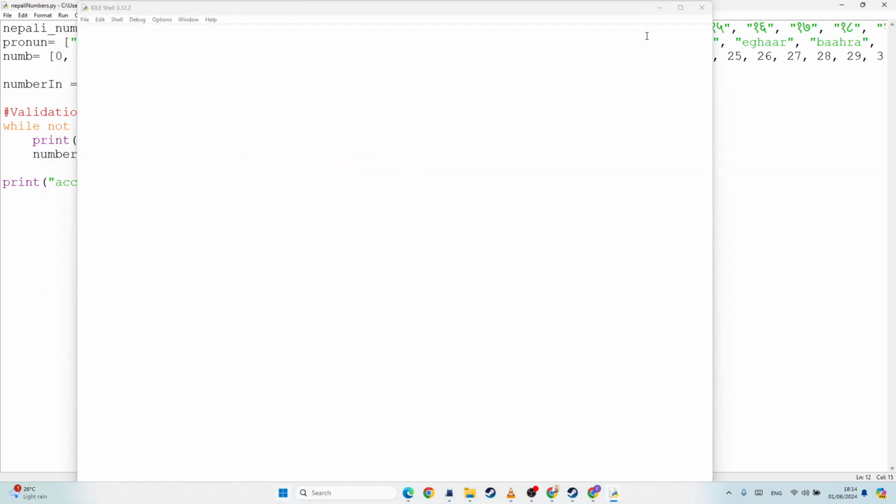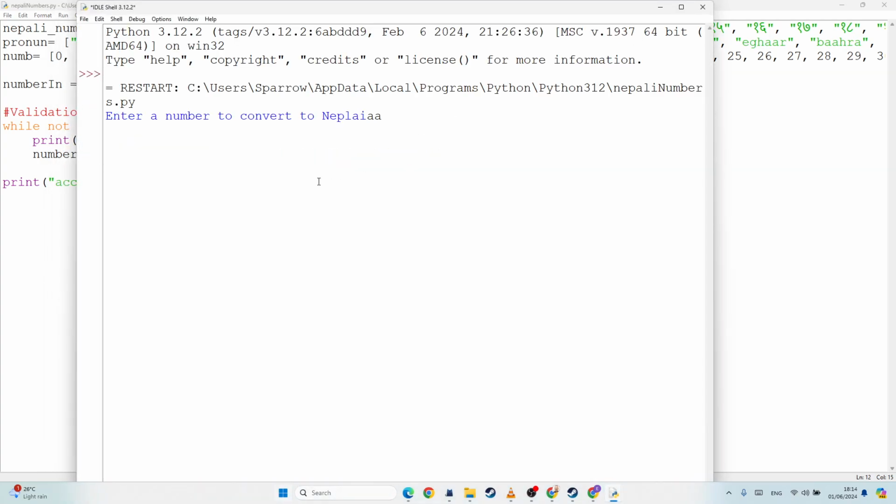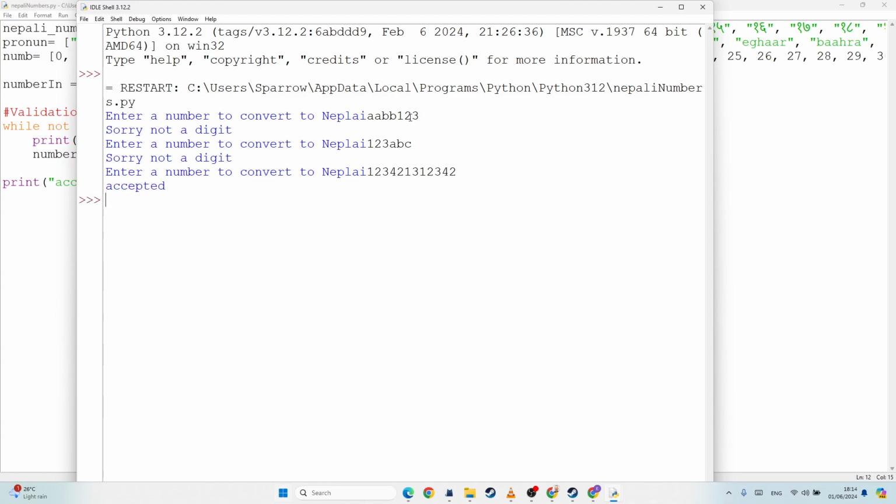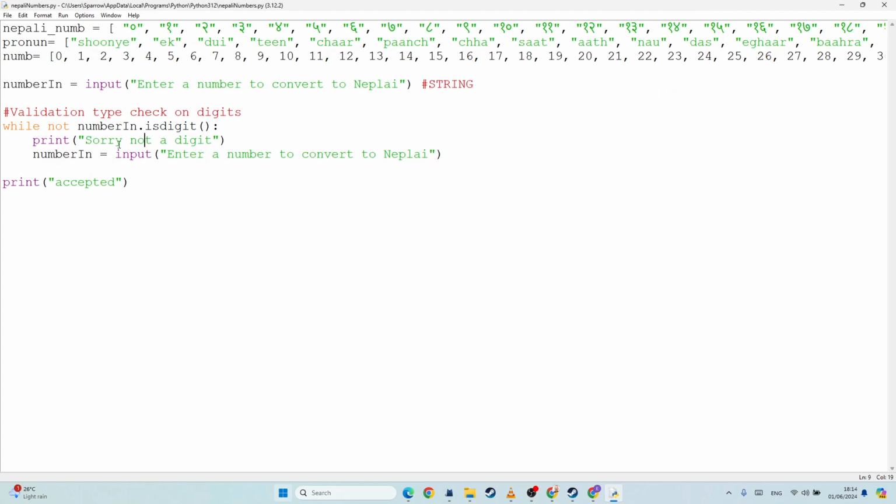Okay, now what if I do 1, 2, 3, A, B, C? Sorry, not a digit. Okay, so you can see here that I have to enter something that contains only digits for it to be accepted, and we move on to the next part.